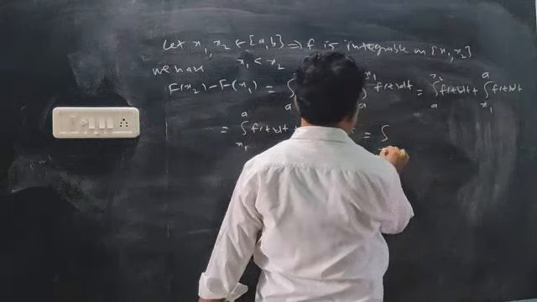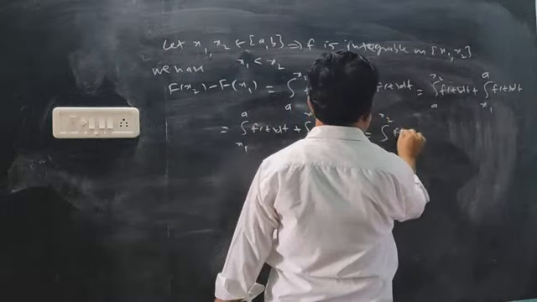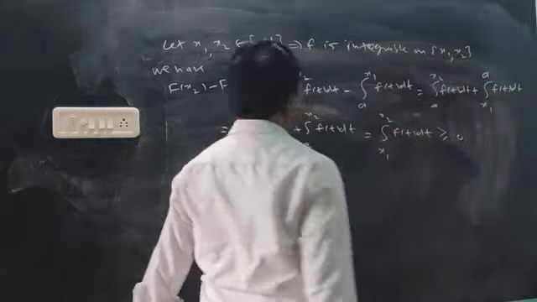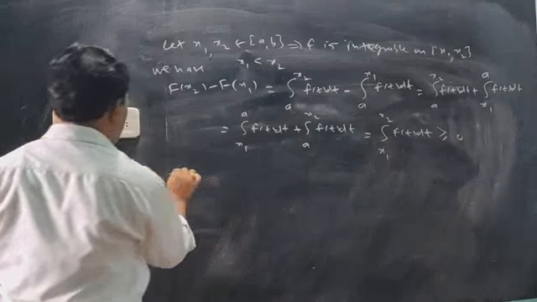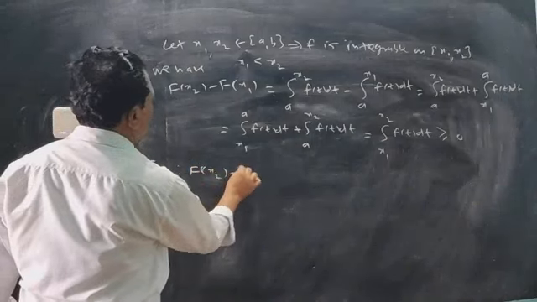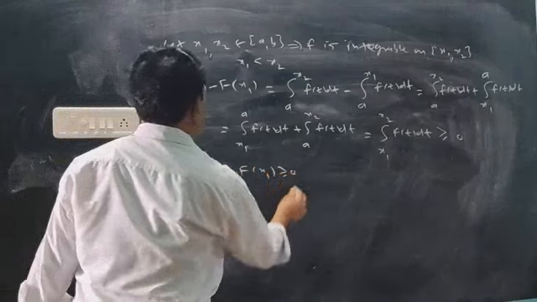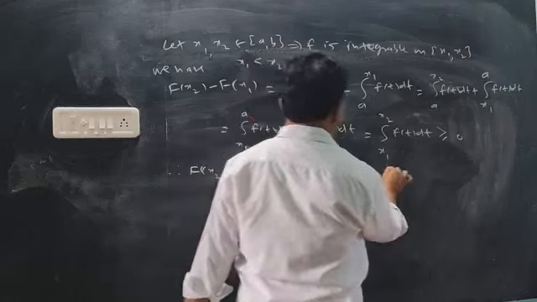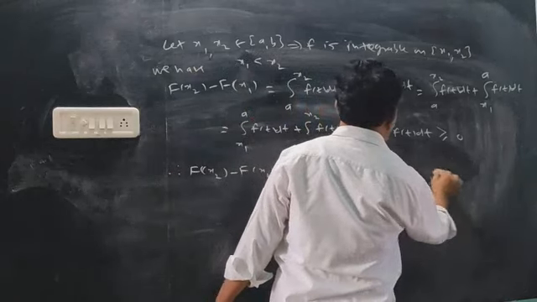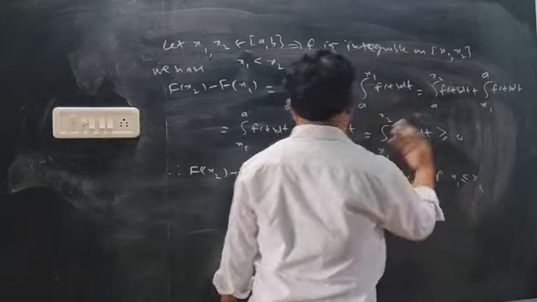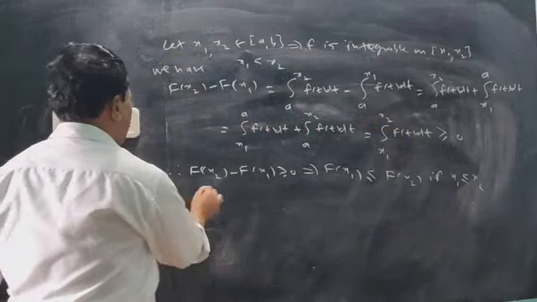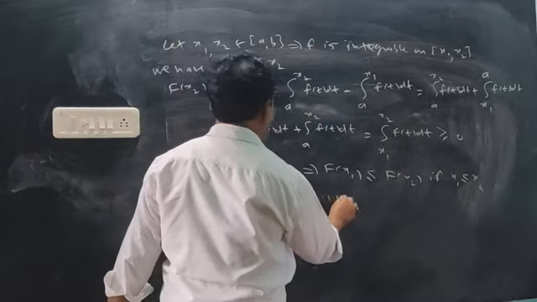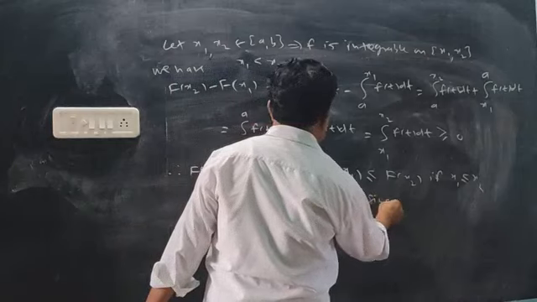That means what? X1 to x2 f of t dt. And this is positive, as f of t is positive, this is positive. So therefore, F of x2 minus F of x1 is positive, greater than 0. That means F of x1 is less than F of x2. If x1 is less than x2, then F of x1 is less than F of x2, an increasing function. So this F of x is a monotonic increasing function.